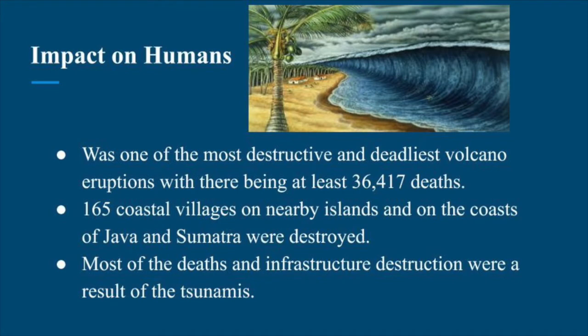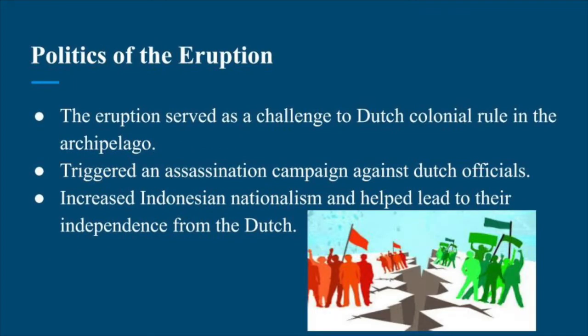Impact on humans? It was one of the most destructive and deadliest volcano eruptions, with there being at least 36,417 deaths. 165 coastal villages on nearby islands and on the coast of Java and Sumatra were destroyed. Most of the deaths and infrastructure destruction were the result of the tsunamis that were caused by the eruption.